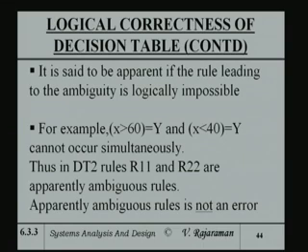Okay. So, that means this S as answer is not going to arise at all in practice. So, rule 1.1 and rule 2.2, in this case these two rules, the ambiguity in the table is not a real ambiguity, but an apparent ambiguity. Okay. So, apparently ambiguous rules is not an error, because the fact that it cannot occur. So, the question of an error does not arise.